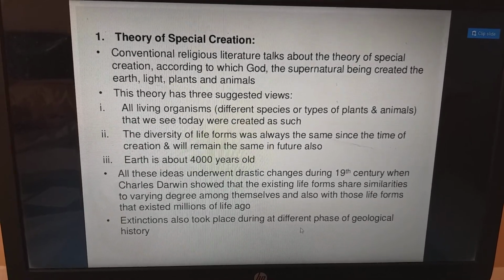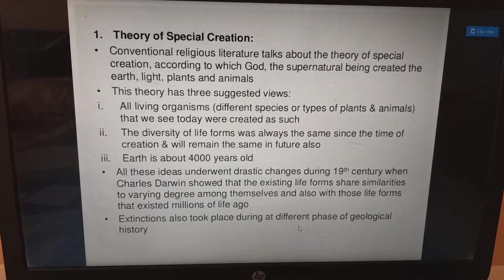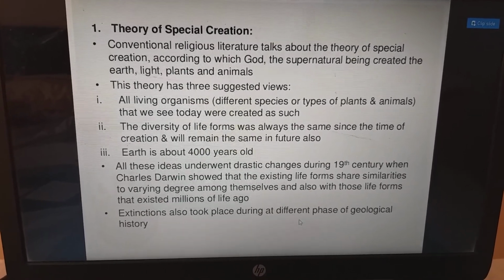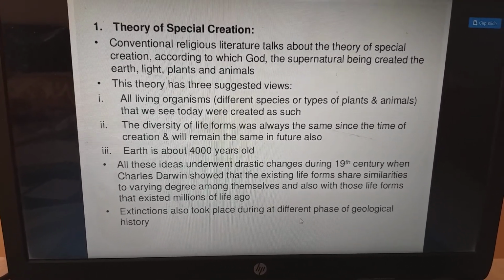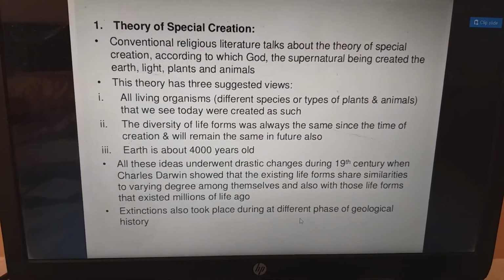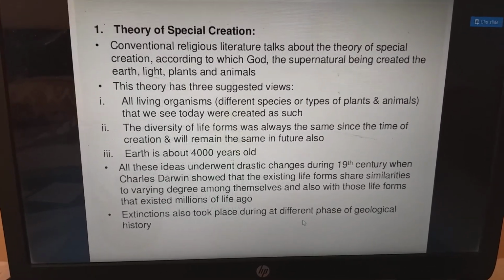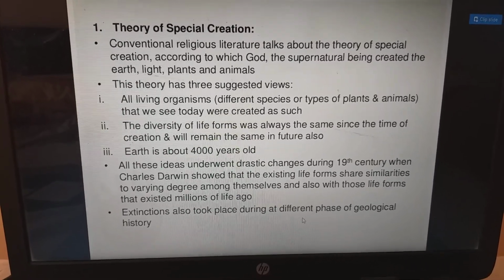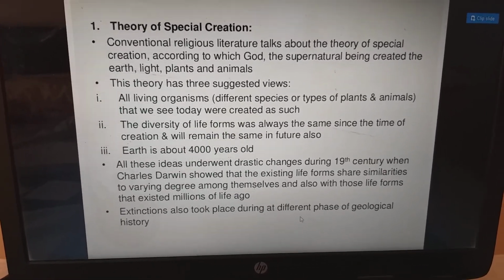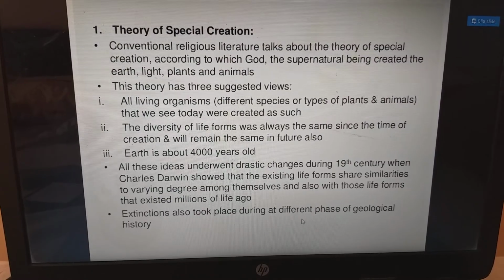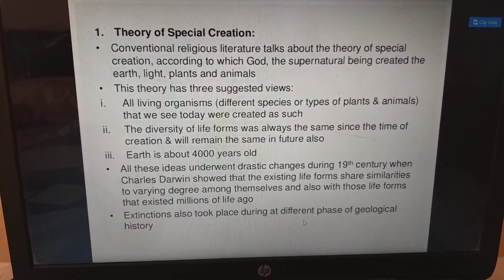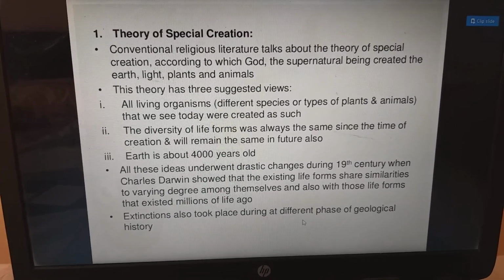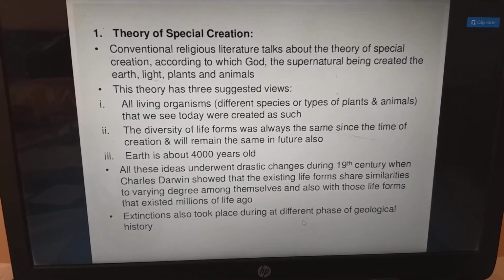This theory has three suggested views. All living organisms, the different species or types of plants and animals that we see today, were created as such. Because they say it should be in such a way, they were created. The diversity of life forms was always the same since the time of creation and will remain the same in the future also. The same diversity will continue in the future and in the present. Earth is about 4,000 years old.